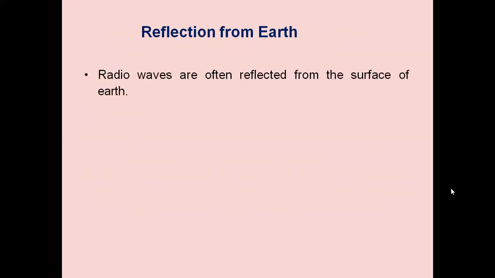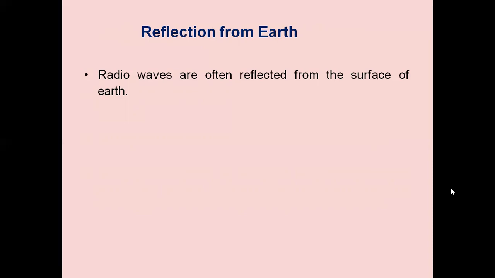Reflection from Earth. Radio waves are often reflected from the surface of the Earth. Generally, in the case of AM radio broadcasting, there is surface wave propagation. The surface waves are vertically polarized, striking the ground, and they are further moving along the surface of the ground. That means they will be reflected. When the electromagnetic waves strike the ground, they are not absorbed by the ground or earth, so there is a propagation of the electromagnetic wave from the transmitter to the receiver.